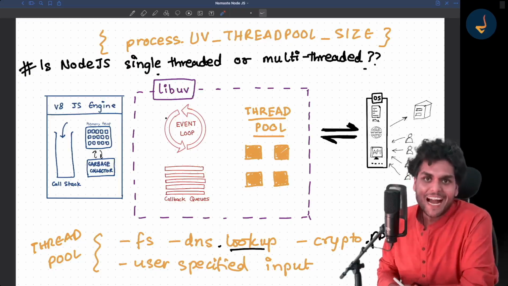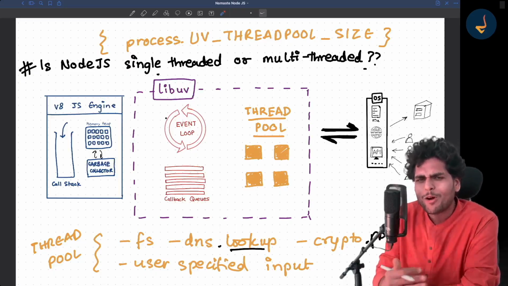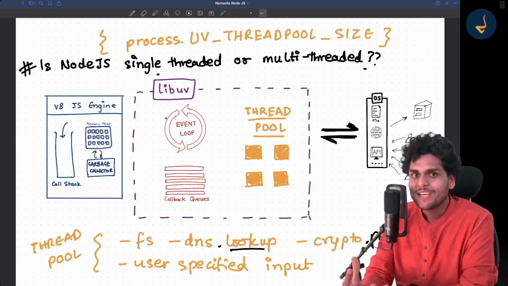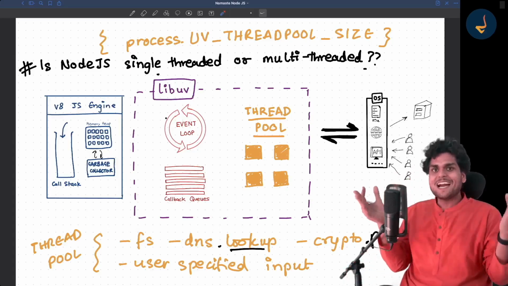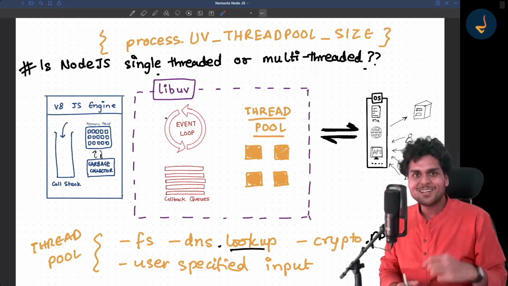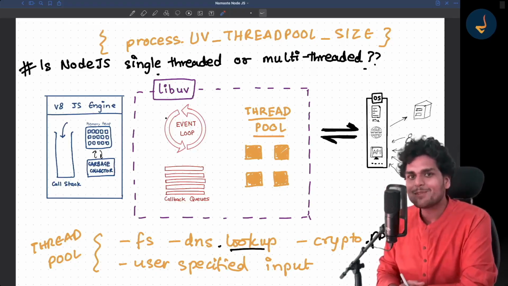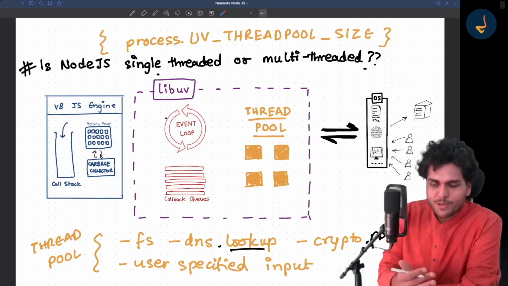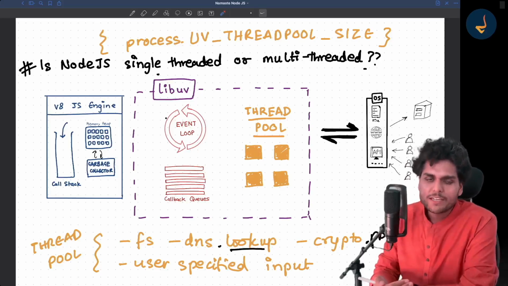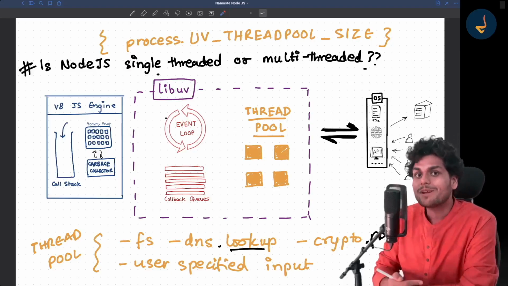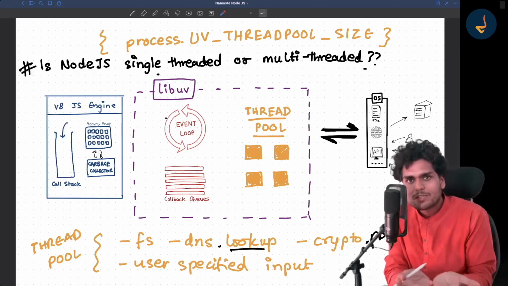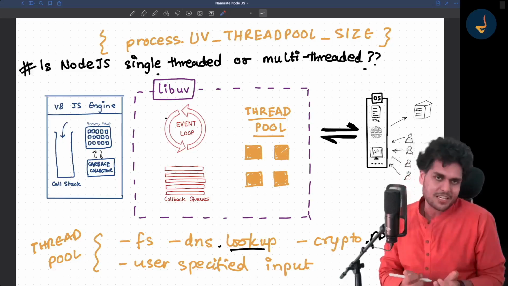You should be prepared with all your answers, because you actually know how things work behind the scenes inside Node.js. Nobody can stop you. You can debate with the interviewer, give your conclusion, and tell them how Node.js works behind the scenes.